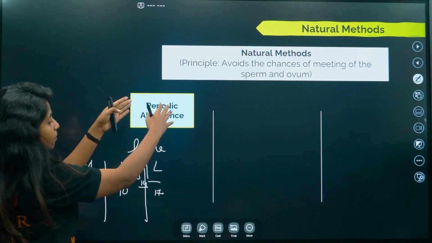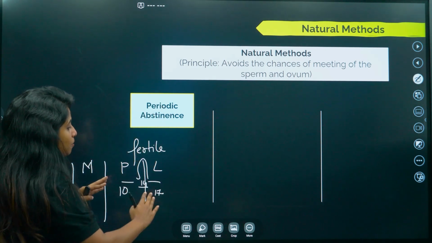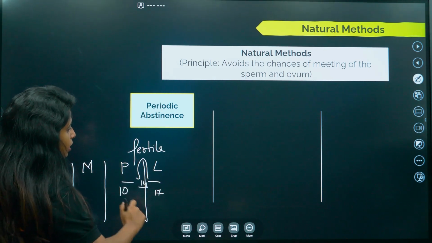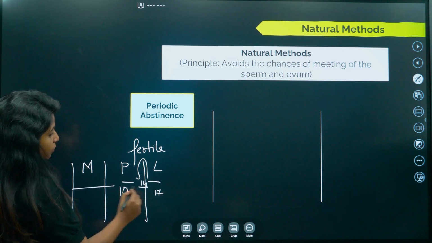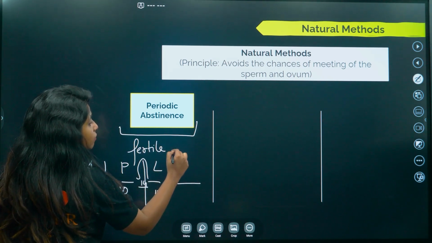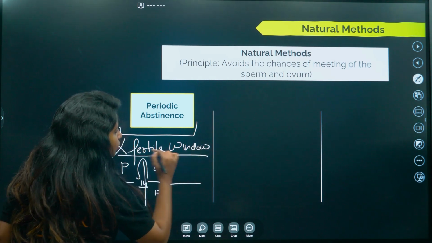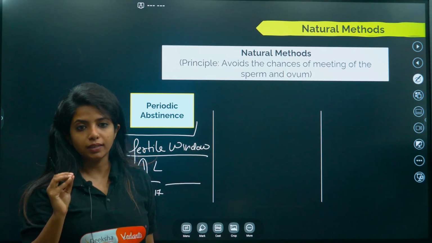For a period of time, you are absent. You just remember like that. Sexual intercourse is absent. After this, you have this much time to have sexual intercourse. But during the fertile window, a person is refraining from having sexual intercourse. I hope you got the idea of it.